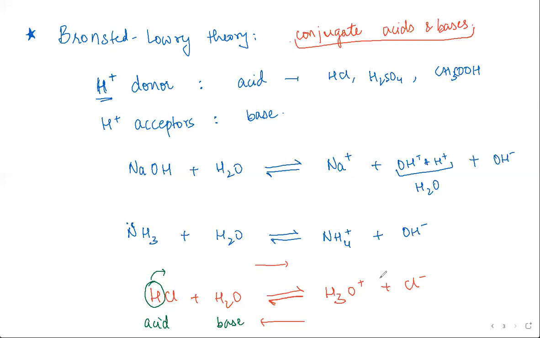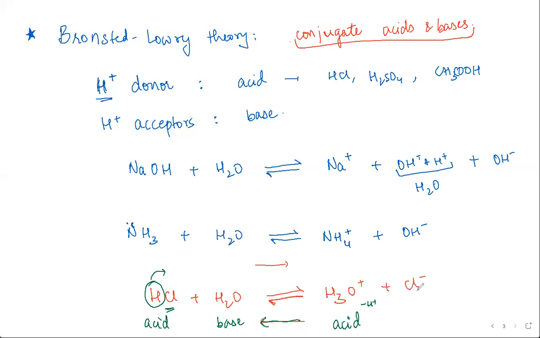Correct. So what's happening in the reverse reaction is H3O plus is losing a proton. H3O plus is turning into H2O because there is a minus H plus happening here. And this minus H plus is combining with Cl minus to form HCl, right? So if you look at the reverse reaction, H3O plus is the one that's donating a proton, which makes it an acid in this case.